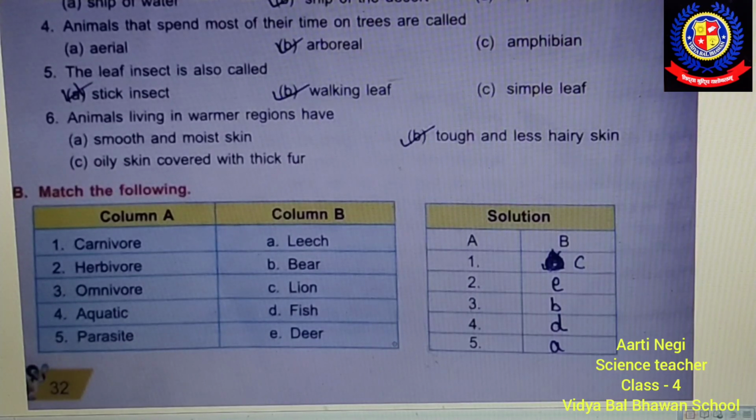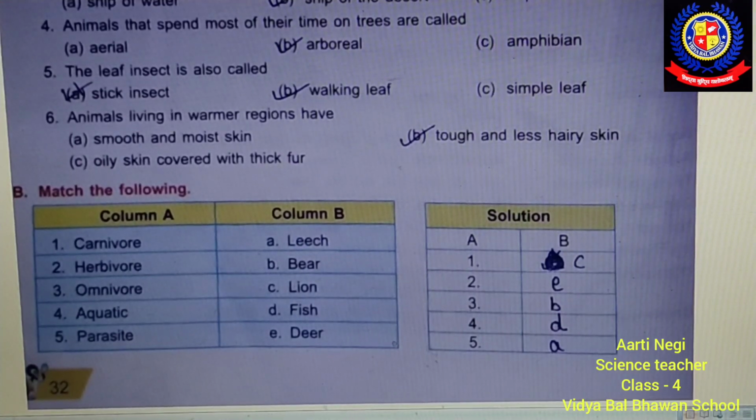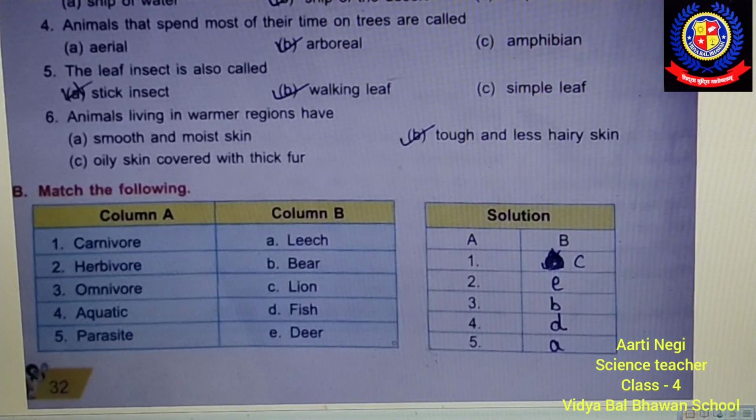Leech is a parasite, means it gets its food from animals' bodies by sucking their blood. That's why it is called parasite, means the animals that get their food from some other animal's body are called parasites. And here the example of parasite given is leech.